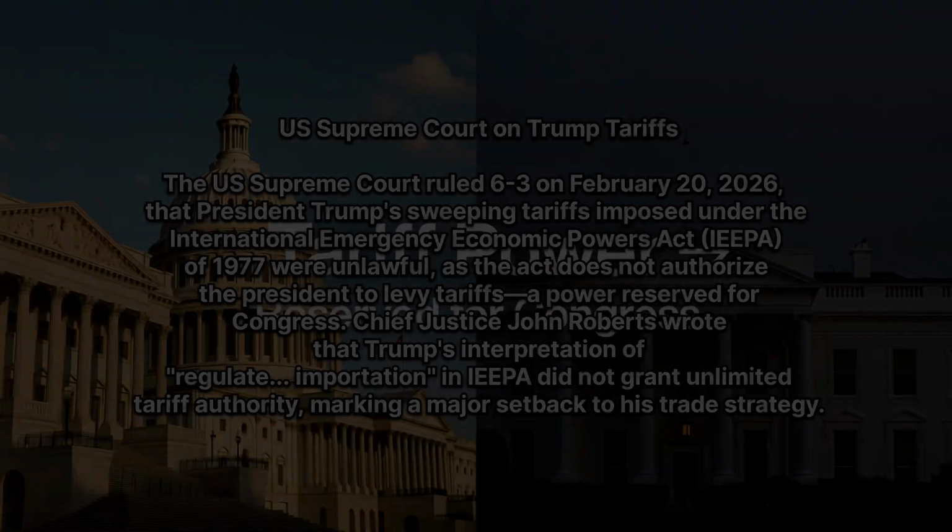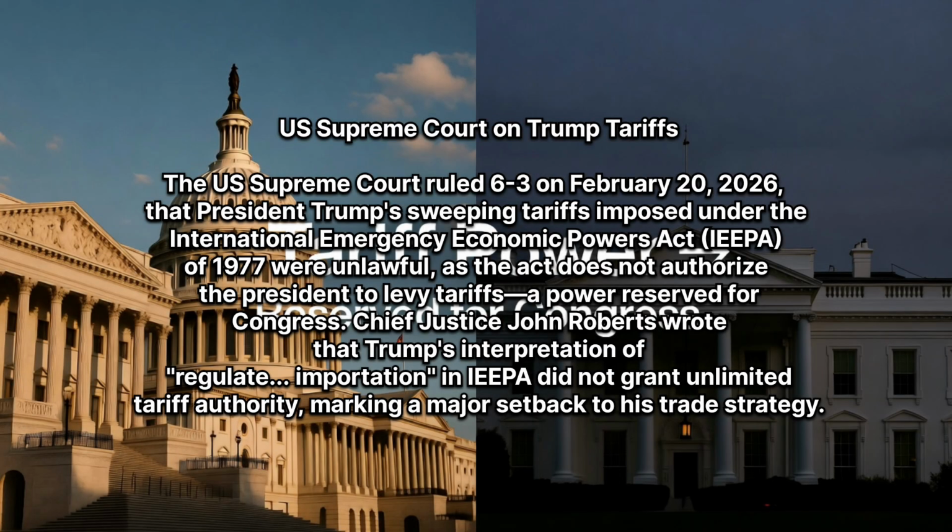Many of us may think why President Trump did not approach the Congress in the first place rather than trying to impose the tariffs by an executive order. First, let us understand the structure of the US democracy a little bit. The US democracy rests upon three pillars: first, the executive led by the president; second, the legislature, which has the upper house, which is the Senate, the lower house, which is the Congress; and third, the judiciary led by the US Supreme Court.